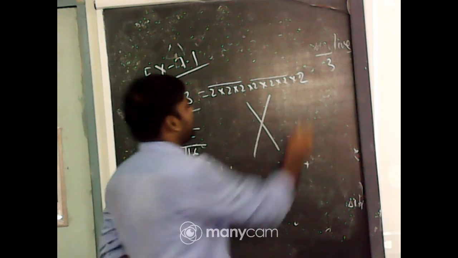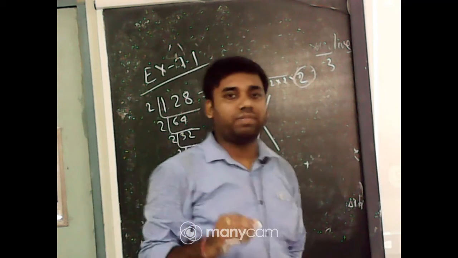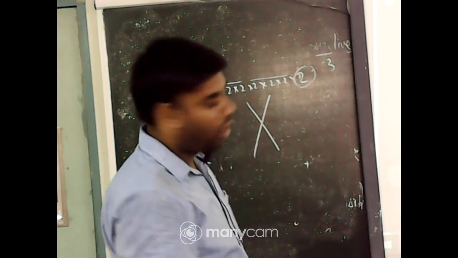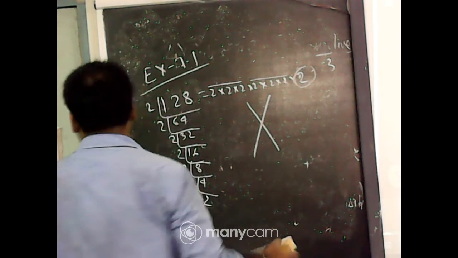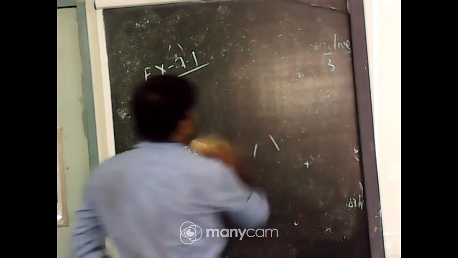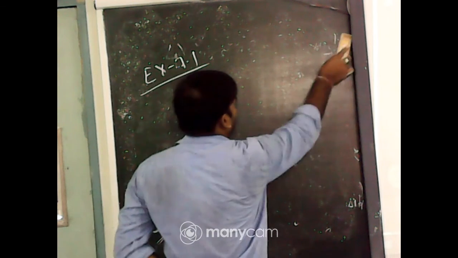Why? Because that 2 is extra. Extra means that 2 cannot form a triplet. That is why 128 is not a perfect cube number. Now, moving on to the next question.